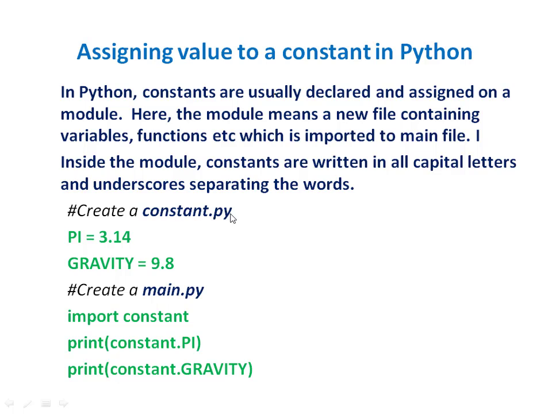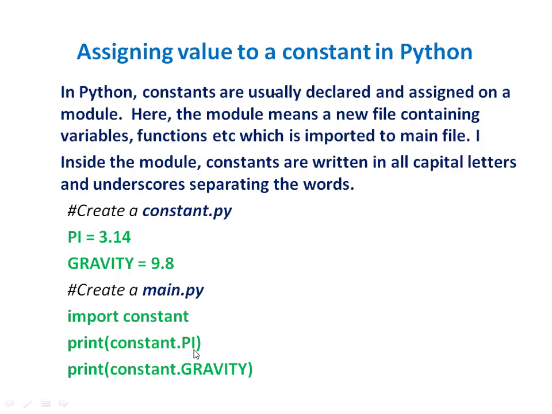We are creating a module constant.py, a separate file which contains the constant PI equal to 3.14 and GRAVITY as 9.8. Here it is important to observe that the constants are written in uppercase. Then we create a main file, main.py, and in that file we import constant.py.